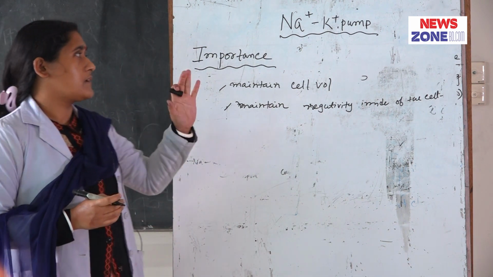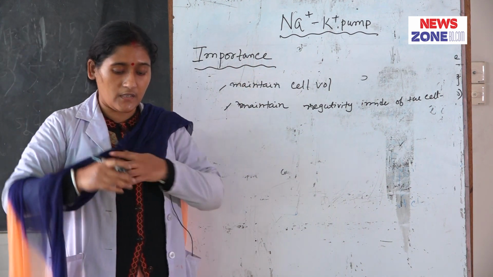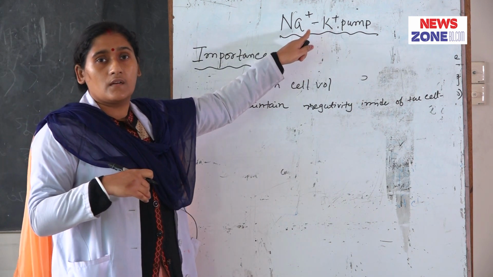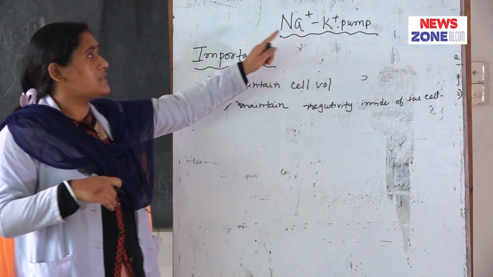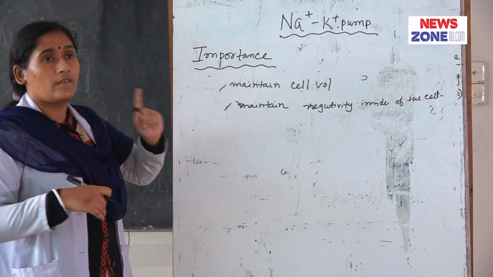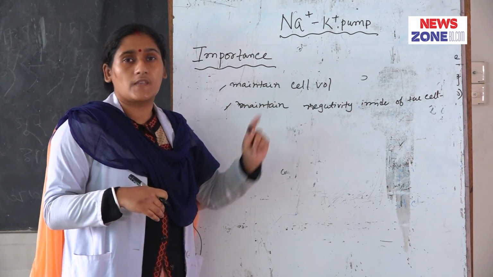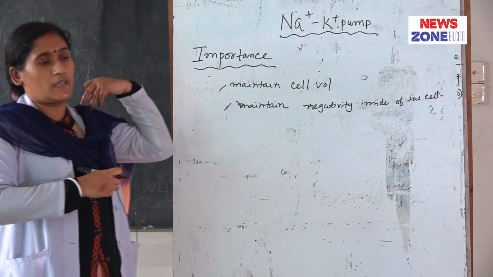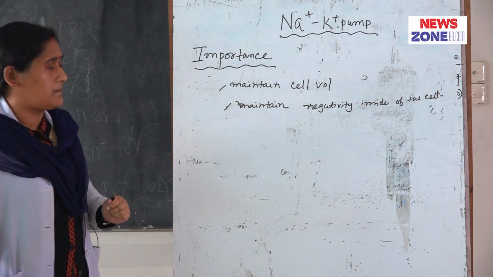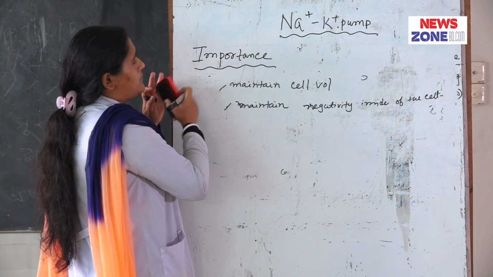These 3 functions are important because the cell membrane is always negative, and this negativity is maintained by the sodium potassium pump. It is one of the important causes of negativity inside of the cell. The first important function of the sodium potassium pump is maintenance of cell volume, and it also maintains the sodium and potassium concentration across the cell membrane. Okay. Now, I am going to discuss maintenance of cell volume.